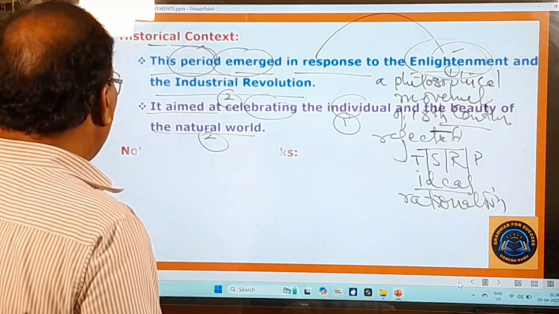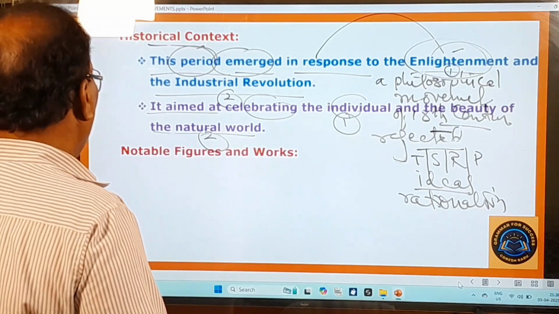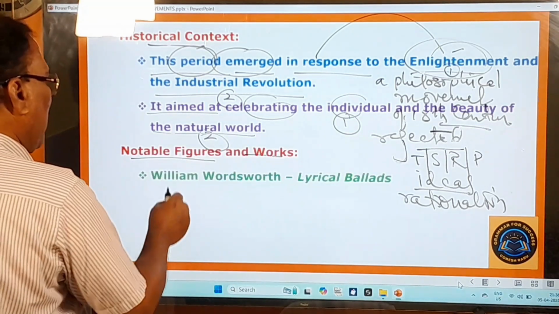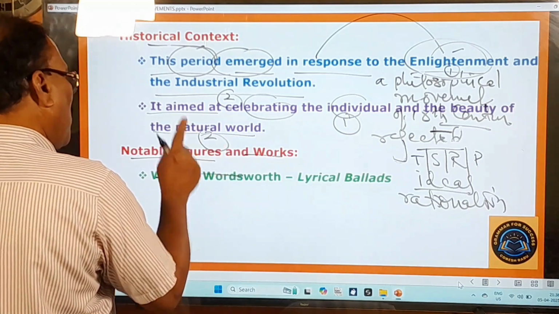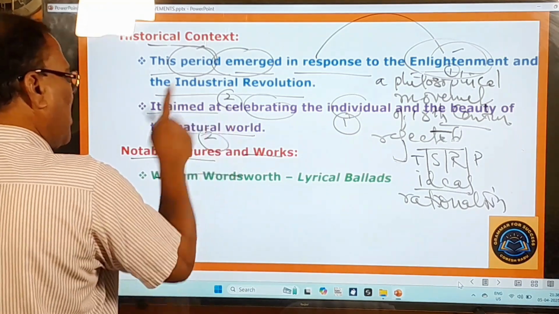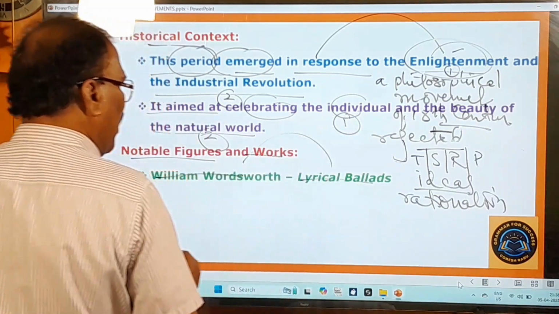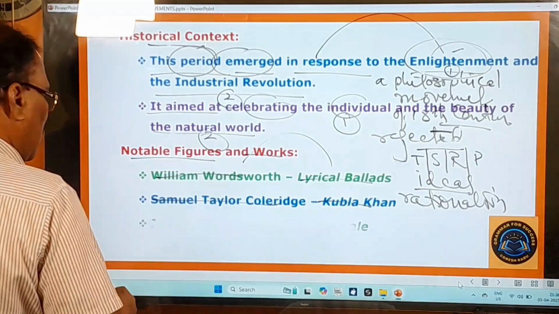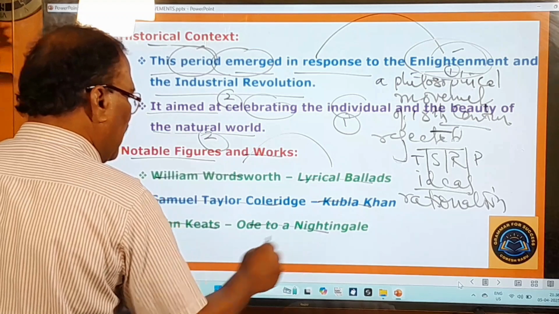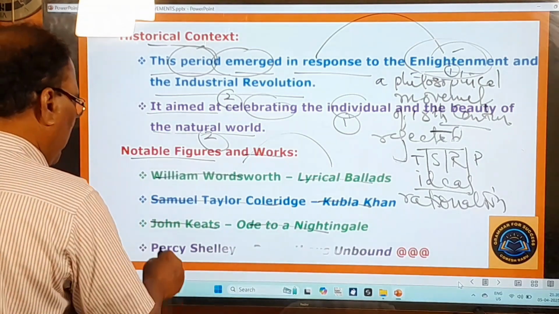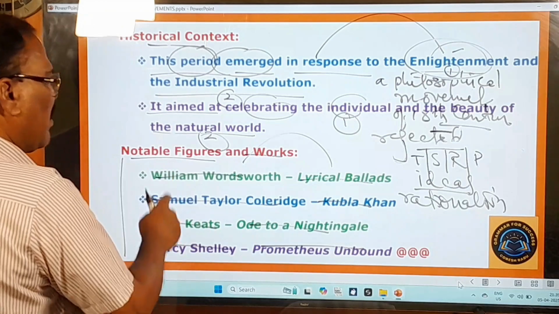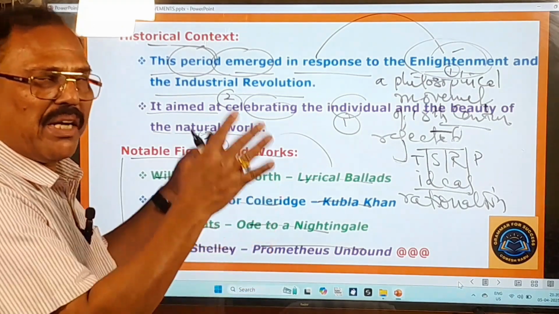Now let us look at the writers and their works. Notable figures and works. Who are the notable figures? William Wordsworth was the notable poet of this period, and he wrote Lyrical Ballads. Samuel Taylor Coleridge wrote Kubla Khan, John Keats wrote Ode to a Nightingale, and Percy Bysshe Shelley wrote Prometheus Unbound. These were the greatest poets of this romantic movement.